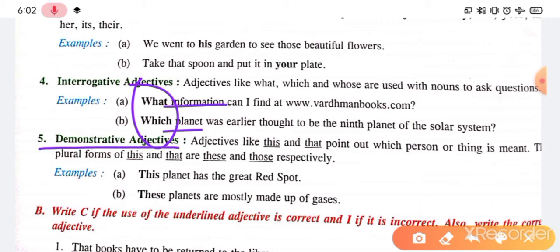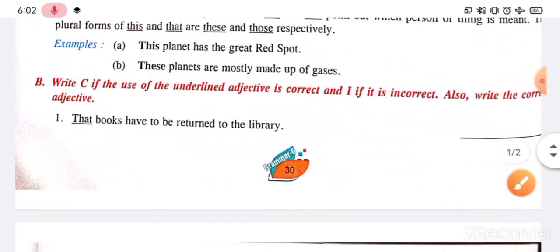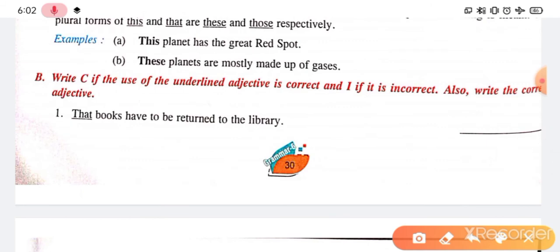And demonstrative adjectives, this and that, will be just before the noun. Simple. So these five types of adjectives are there. I hope you understood them very well. Okay, let us have the exercise. See, exercise B.